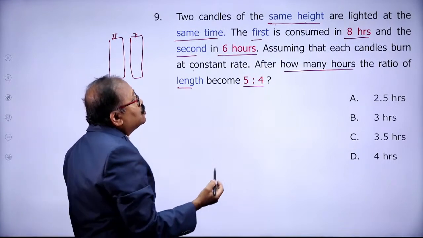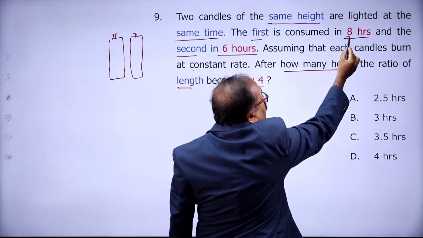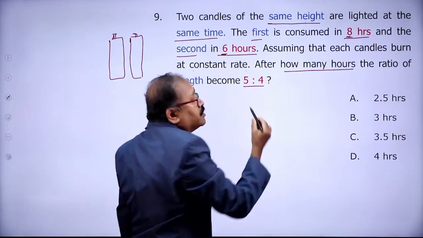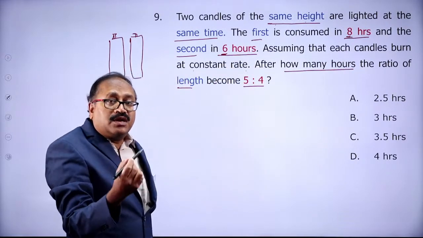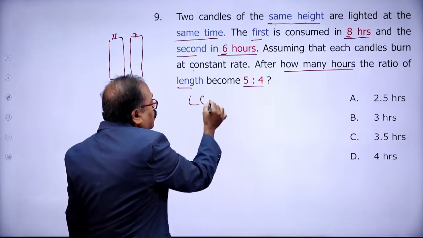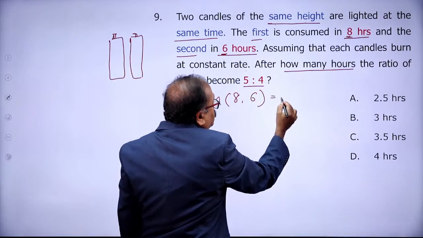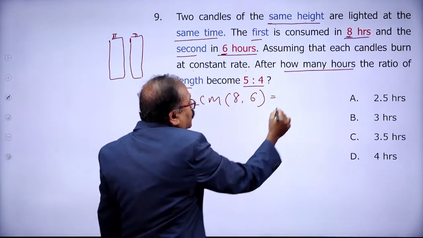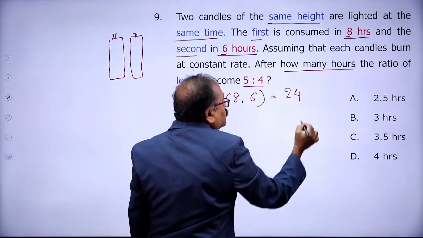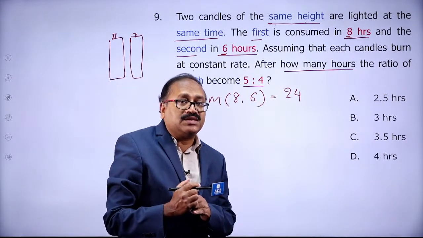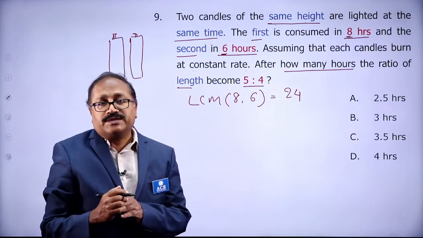So the length should be the LCM of the first one burns out in 8 hours, the second one burns out in 6 hours. Then the length should be the LCM of 8 and 6, which is nothing but 24. So let's assume that the length of the candles are 24 units.